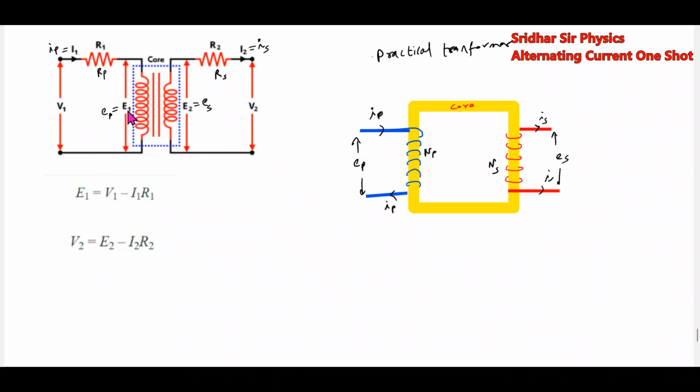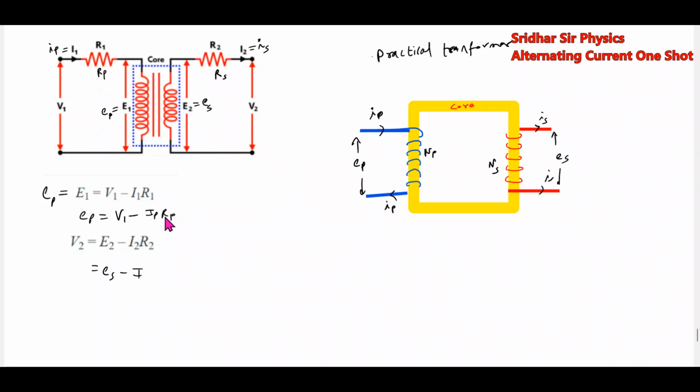This is the applied voltage. Then what is the primary voltage? The primary voltage is given by V1 minus I1 R1. And E2 is what? The secondary voltage. Here we'll expand further. This will become EP equal to V1 minus I1, where I1 is the primary current, into RP, the resistance of the primary.